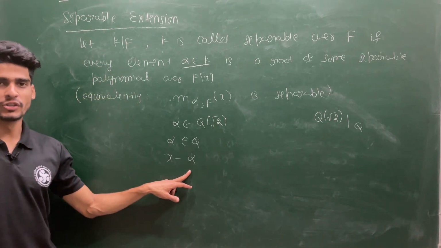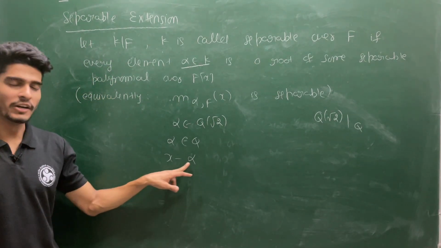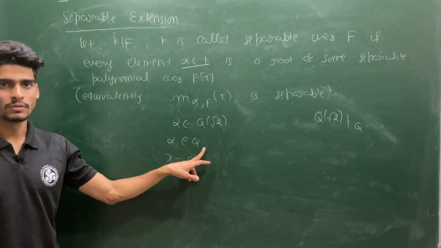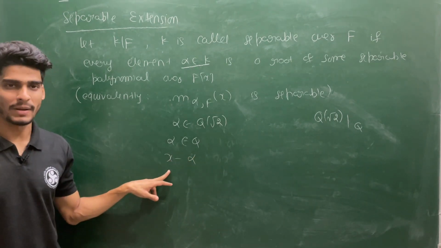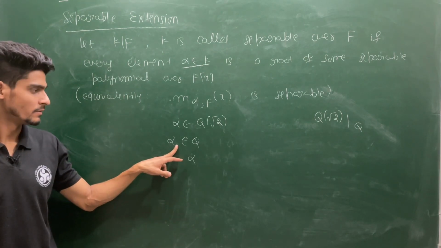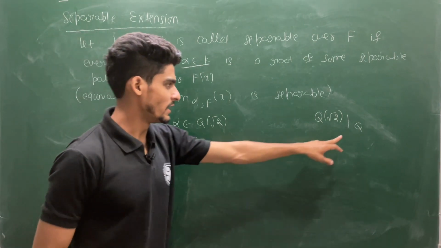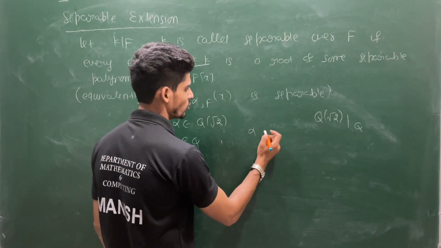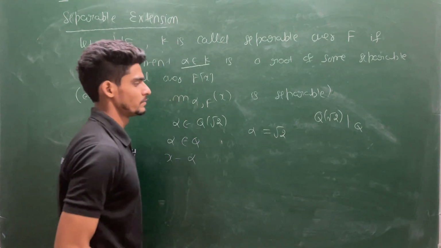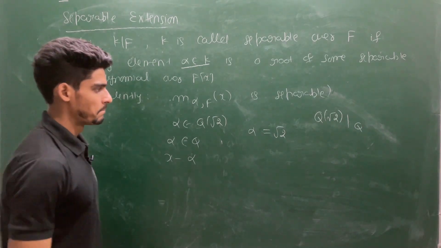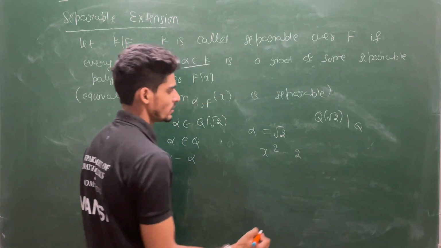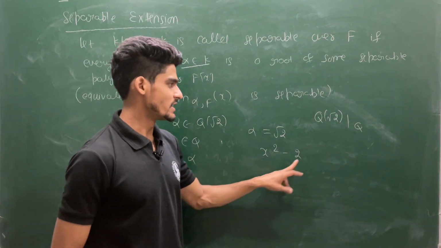This is irreducible, and every irreducible polynomial over a field of characteristic 0 is separable. So this is a separable polynomial containing alpha as a root, defined over Q. Another case: suppose alpha is root 2. Then you have the polynomial x square minus 2. This is separable because it is irreducible over Q.